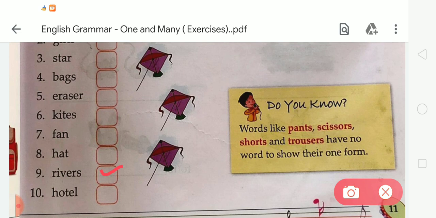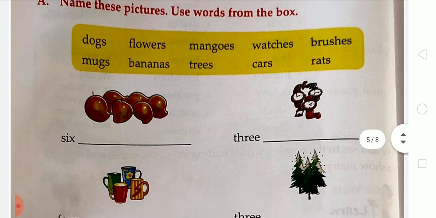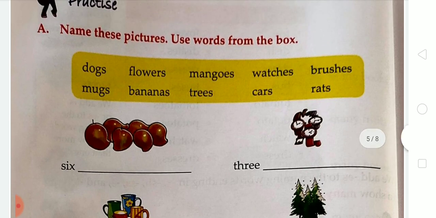Okay, and here there is an important thing for you. Do you know words like pants, scissors, swords and trousers have no words to show their one form, because these given words are already plural words. Okay, we can't show their singular form. Now moving to the next, that is name this picture, use words from the box. So student, we have to use words from the box according to the given pictures.